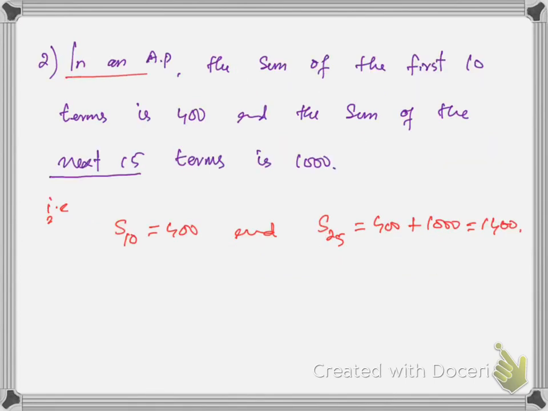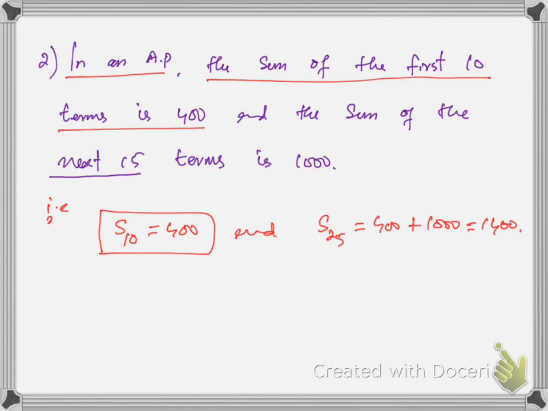The second example: in an AP, if the sum of the first 10 terms is 400, this means S10. This means the sum of the first 10 terms in AP. And the sum of the next 15, this is very important, is 1000. Sum of the next 15 means 10 plus 15 makes 25. Therefore you have S25. You need to write the sum of the first 10 here and the sum of the next 15 here. In that way you will get the sum of the first 25.